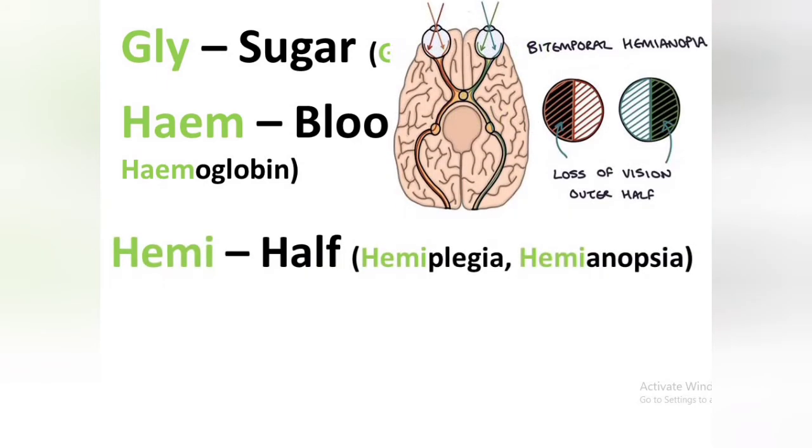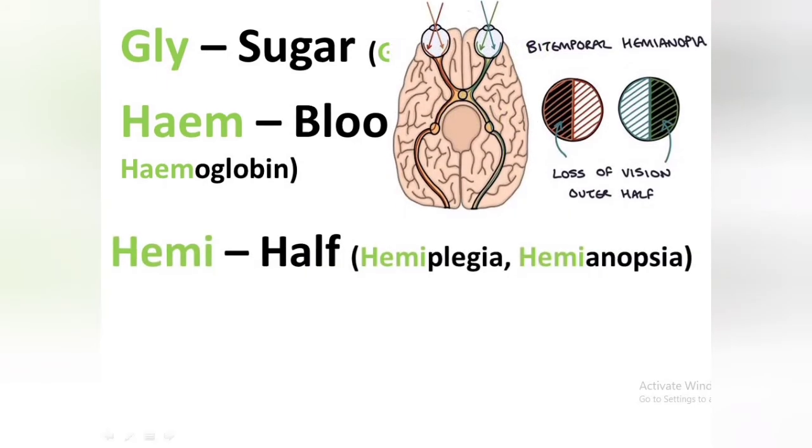Another prefix is there, hemi, which means half. An example for the prefix hemi is hemiplegia, which means paralysis of half of our body or partial paralysis. Another term is there, hemianopsia, which is also known as hemianopia, which means loss of vision or blindness in half the visual field, usually on one side of the vertical midline.